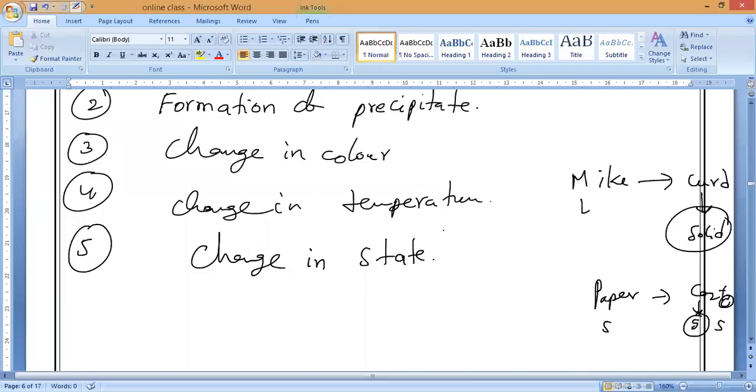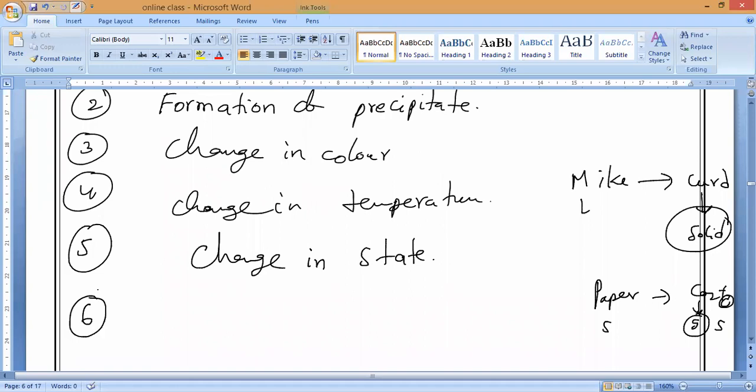One more characteristic you can write. For example, I will ask somebody of you to prepare chicken curry. Now, Shakti, you tell me, I will give you 1 kg of chicken. Will you feel any smell? Nothing. But after preparation, the smell comes even from a very long distance. So now, we are not supposed to say change in smell.